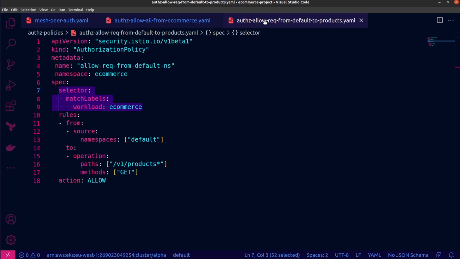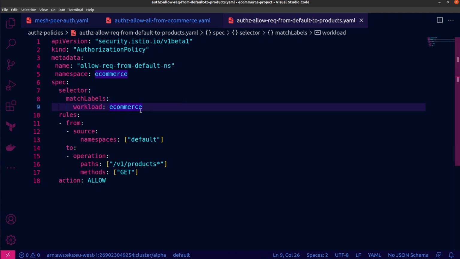So what I'm going to do now is create an authorization policy for the e-commerce workload that allows traffic from the default namespace where express test is, but only to perform GET operations on the products API. So you can see over here, once again, this is for the e-commerce workload, and it is for any traffic coming from the default namespace.